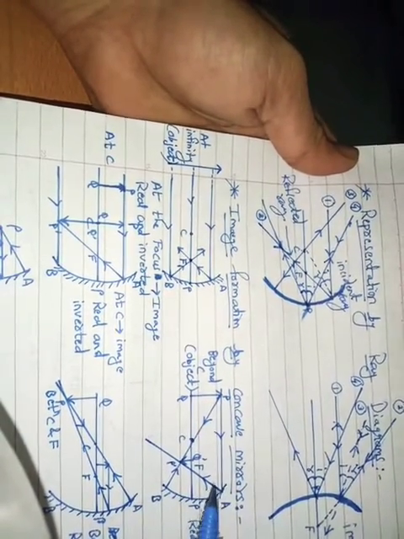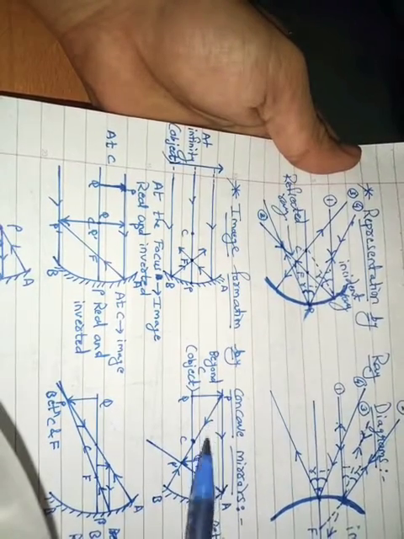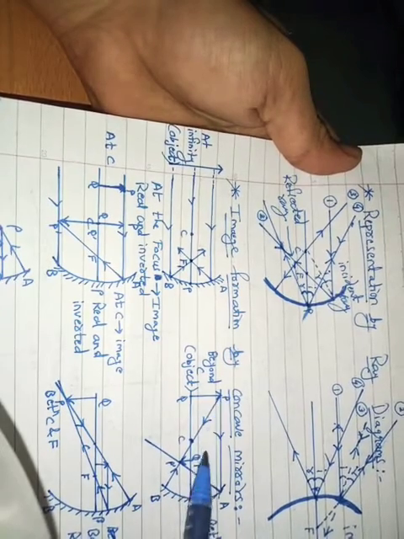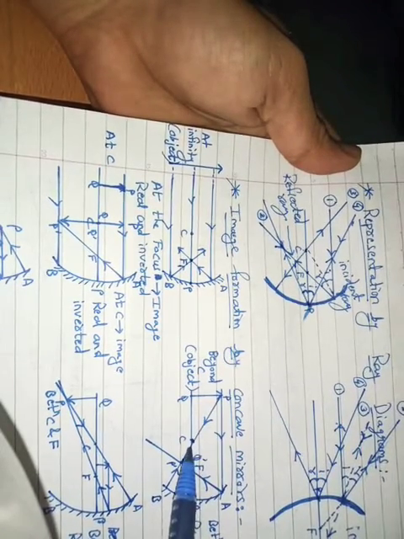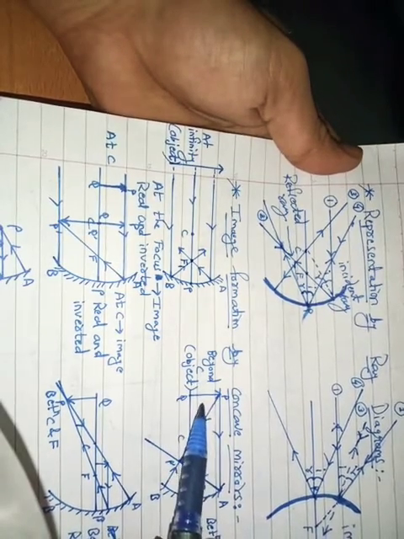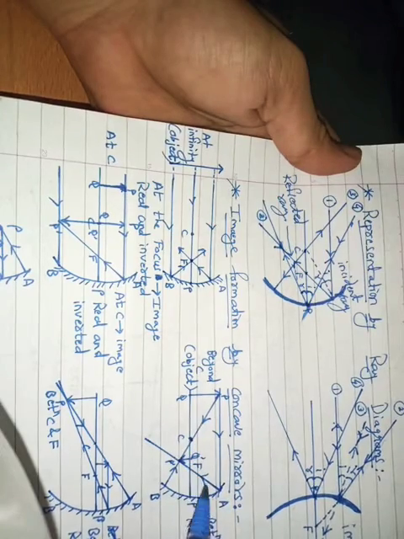Coming to the next case. In the next case, our object is beyond C. This is our C, center of curvature, and our object is here, that is beyond C. So which type of image are we getting? The rays are coming parallel to the principal axis.